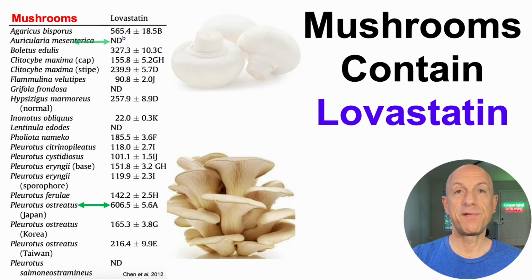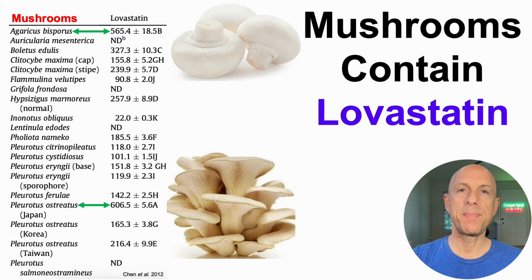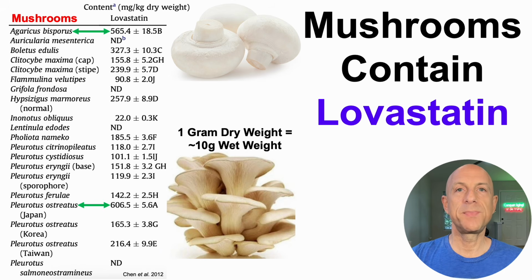In contrast, my favorite for mushrooms is white button or even baby bella, which are very similar to white button mushrooms. So white button mushrooms, as shown here, are in second place for lovastatin content at 565 milligrams per kilogram dry weight. But note that mushrooms are sold fresh, not dry. And within that context, 1 gram dry weight is approximately equal to 10 grams wet weight, which means that we'd have to divide white button mushrooms' lovastatin content of 565 milligrams per kilogram dry weight by 10 to get its fresh weight amount, which would be then about 56 milligrams per kilogram.